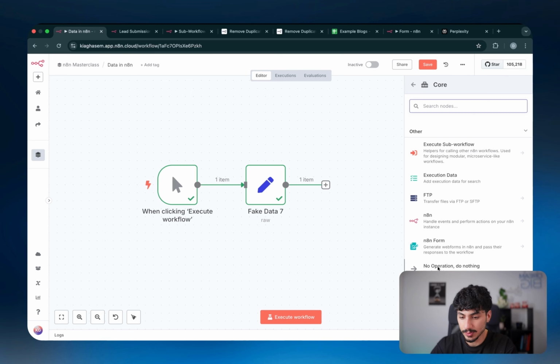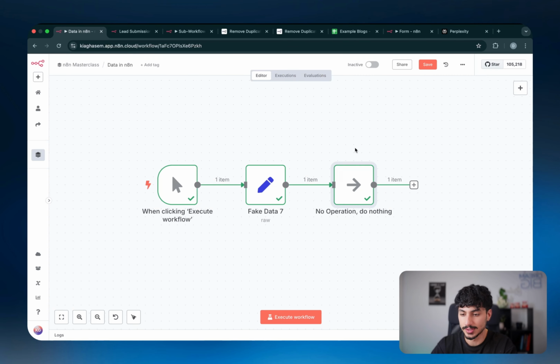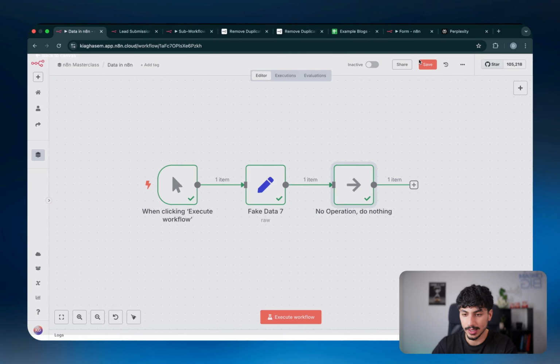I'd love to know. The next one is the no operation or do nothing node. And what the no operation or do nothing node, as the name suggests, it literally just does nothing. Whatever data that's coming through it ends up going through it without it doing anything to it.